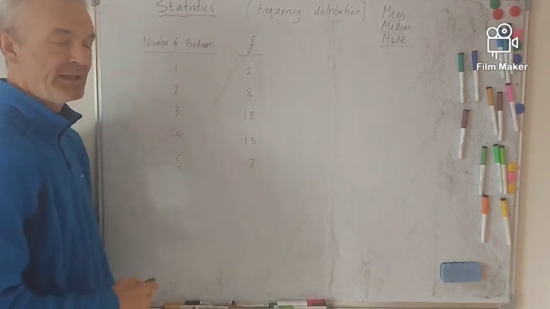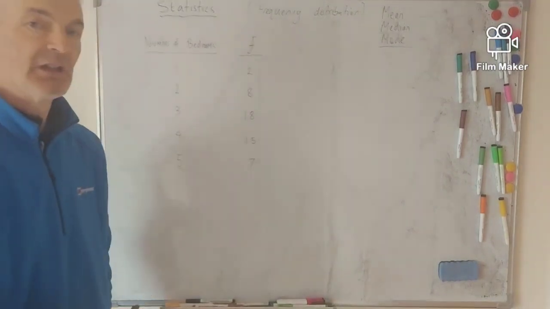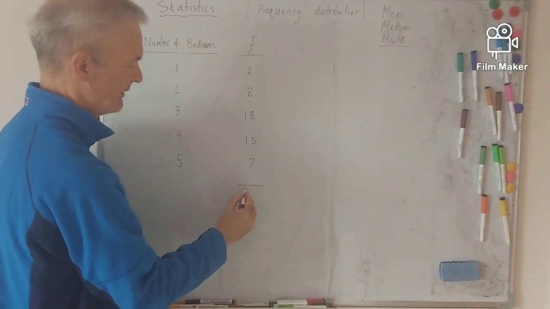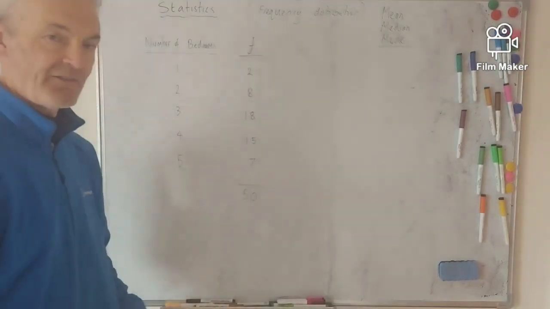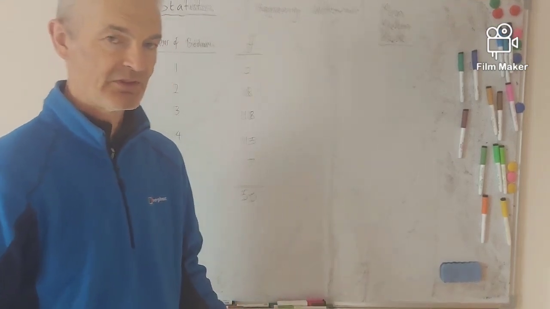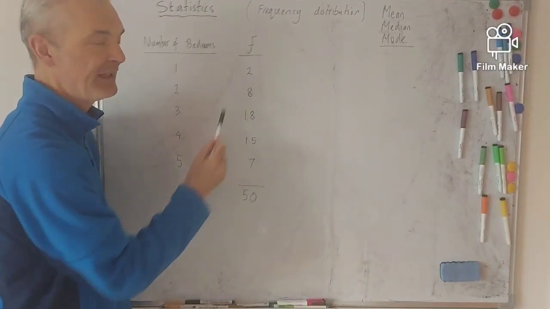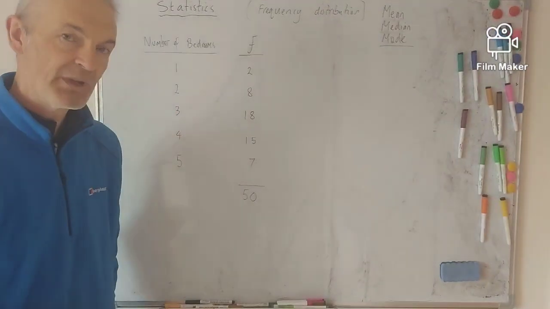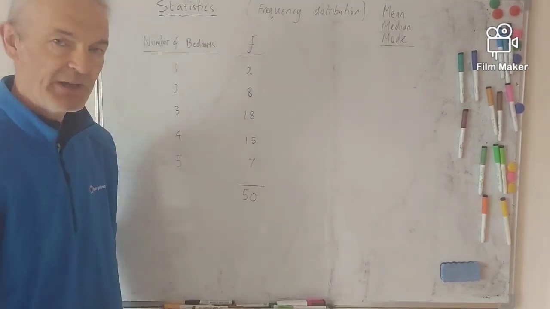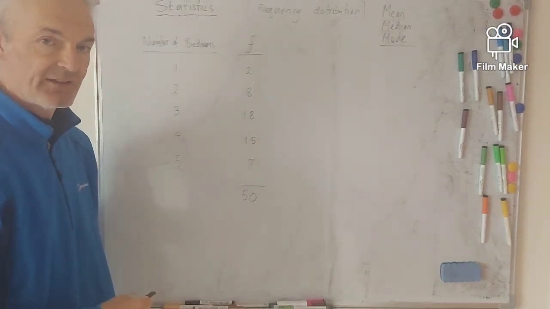And these are the number of people, the frequency, it's the number of people that were interviewed, okay? If you add these up, that will come to 50. So 50 people were asked about how many bedrooms they've got in their house. So think about what the data is actually telling you. It's saying 2 people had 1 bedroom in their house. 8 people had 2 bedrooms. 18 people had 3 bedrooms, and so on.